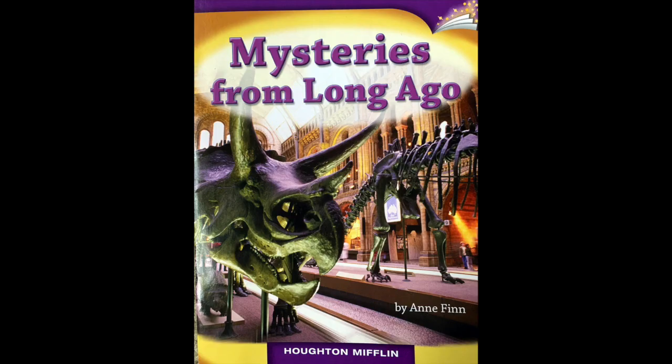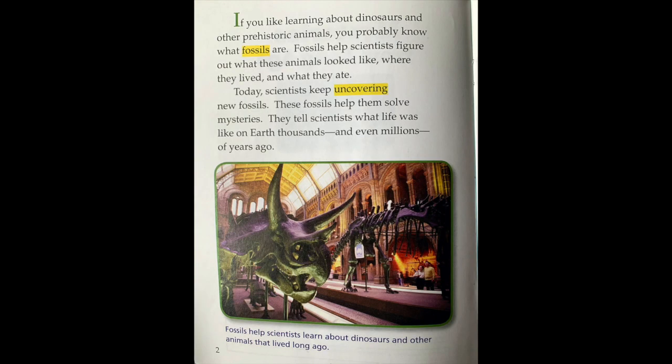Today, we are going to be looking at an informational text called Mysteries from Long Ago. As you can see by the cover of the book, it looks like it could have something to do with dinosaurs. For today, I am going to read the first couple pages and have you stop the video periodically to think about what questions or answers you may have as we read. And I'm going to model what that looks like. So after you pause the video and do it yourself, you're going to hear what I think as I read.